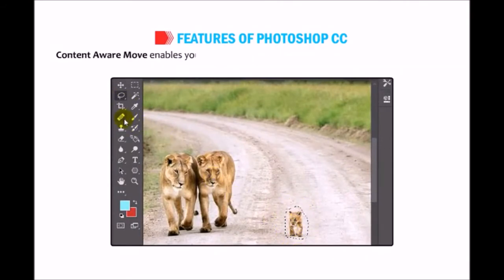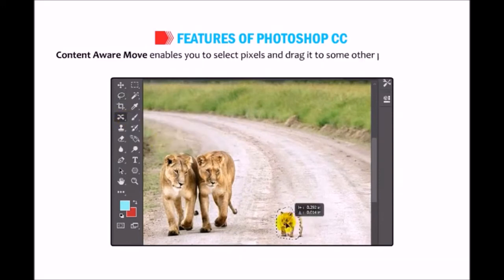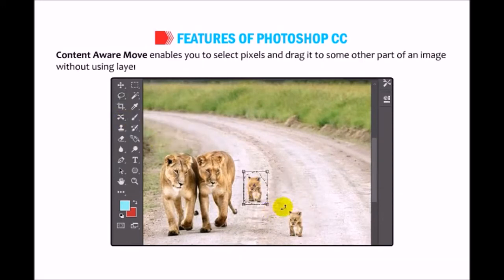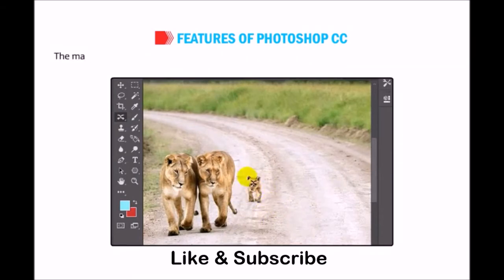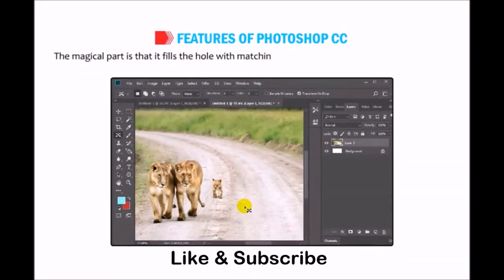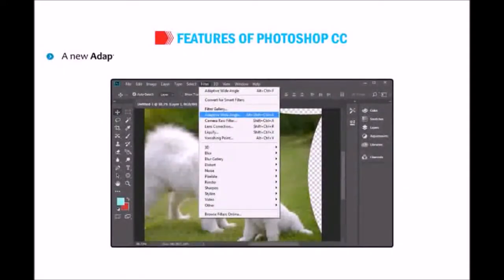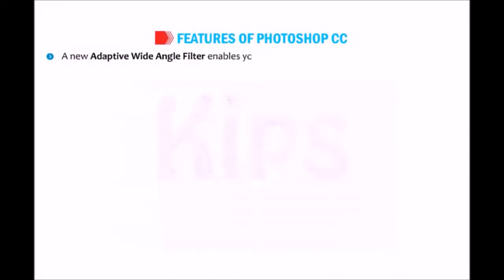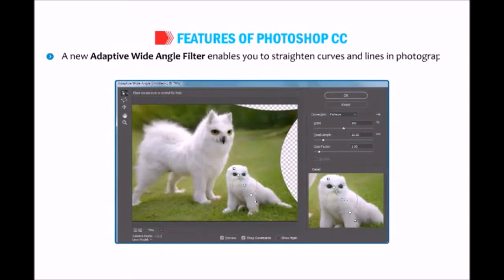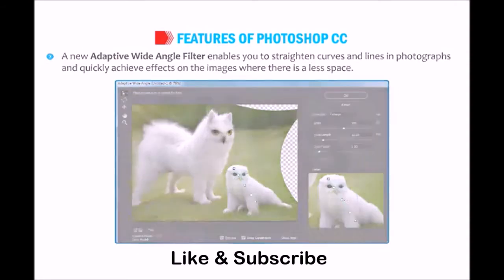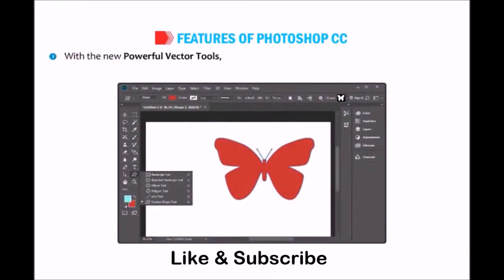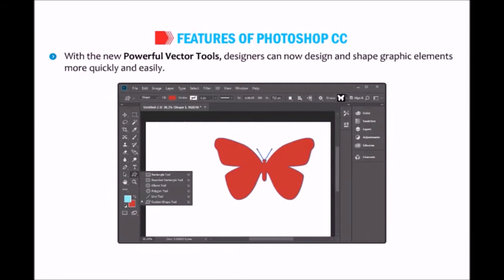Content Aware Move enables you to select pixels and drag them to some other part of an image without using layers or mask. The magical part is that it fills the hole with matching elements from the existing background and shifts the pixels to a new location. A new adaptive wide-angle filter enables you to straighten curves and lines in photographs and quickly achieve effects on images where there is less space. With the new powerful vector tools, designers can now design and shape graphic elements more quickly and easily.